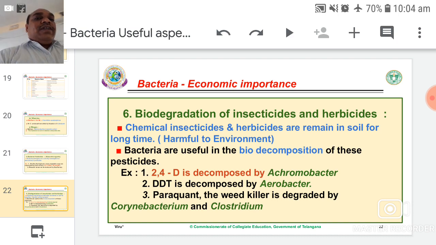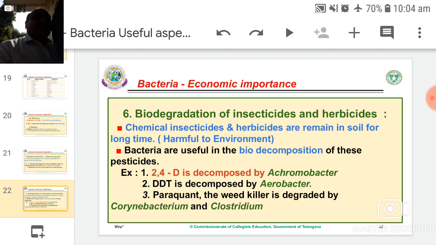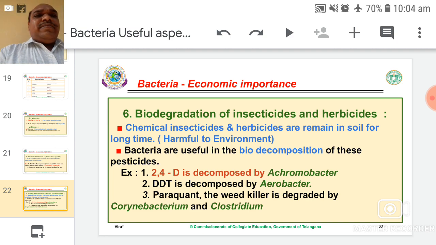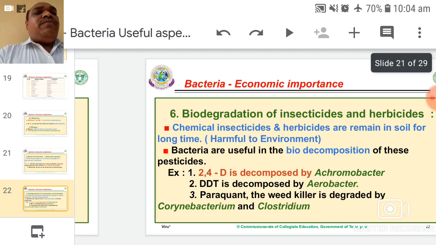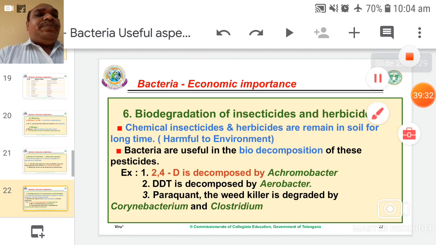Next one, the sixth one, biodegradation of insecticides and herbicides. Biodegradation means biologically degrading insecticides and herbicides. Chemically, some insecticides and herbicides remain in soil for a long time, so it is harmful to the environment.